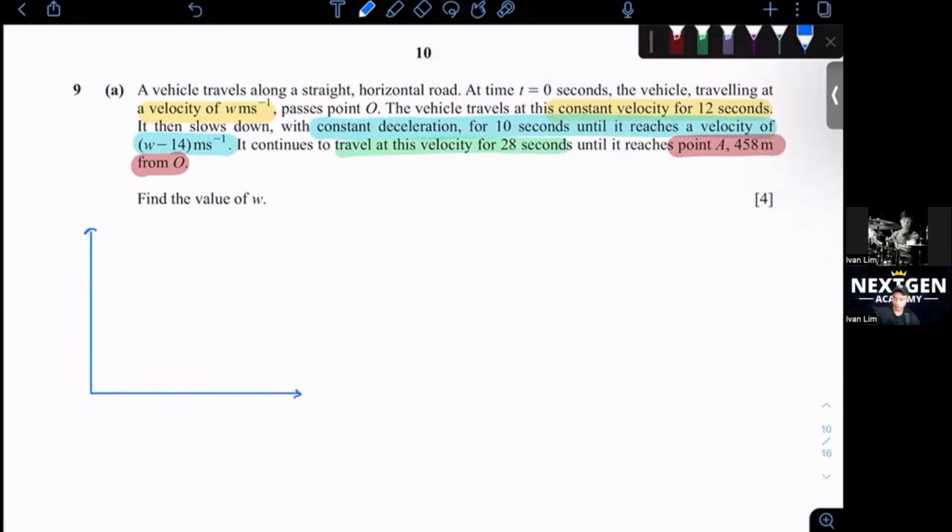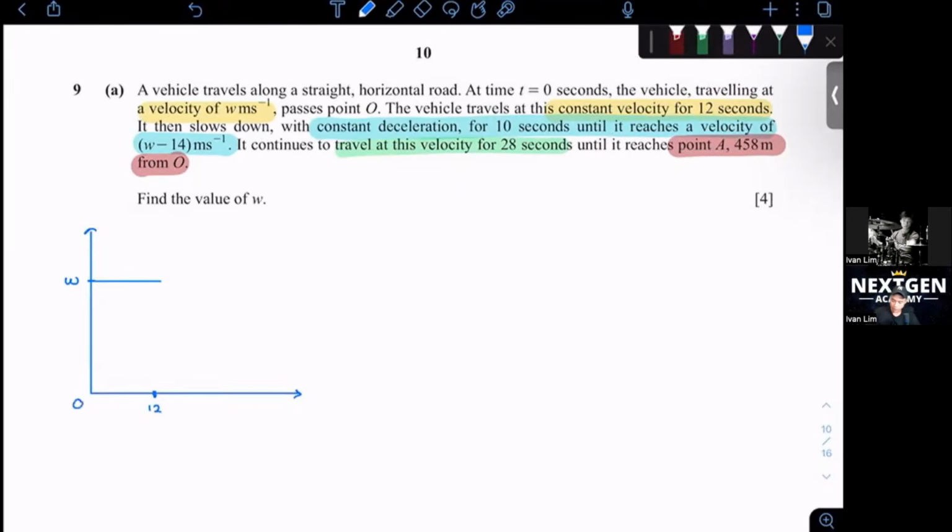VT graph. Okay, so let's look at the first statement, the yellow color. They say traveling at W first. So it started at W and then it traveled for 4 seconds. Not 4 seconds, 12 seconds. Okay, so this is where it stopped at 12 seconds.